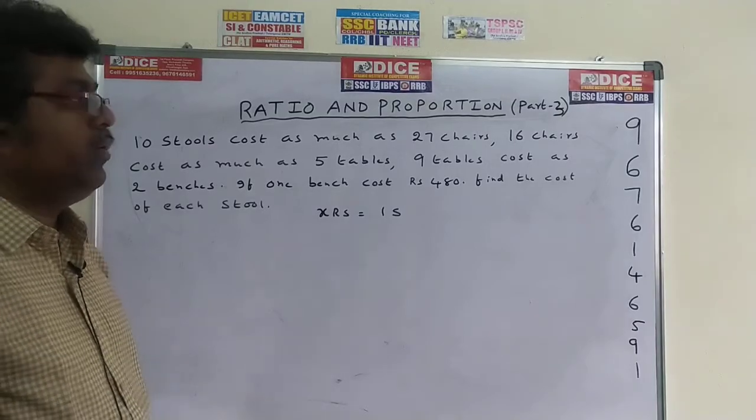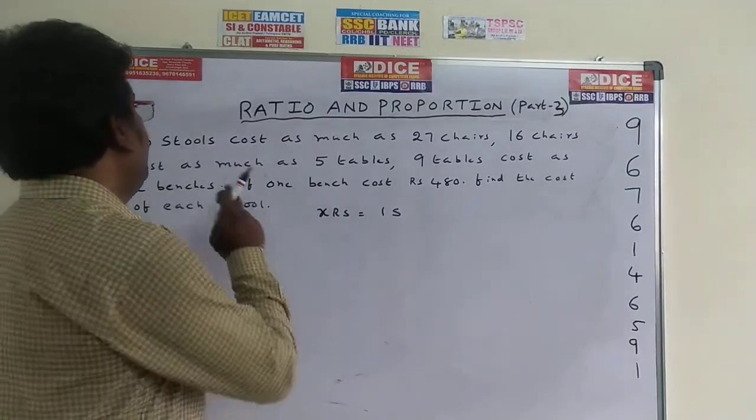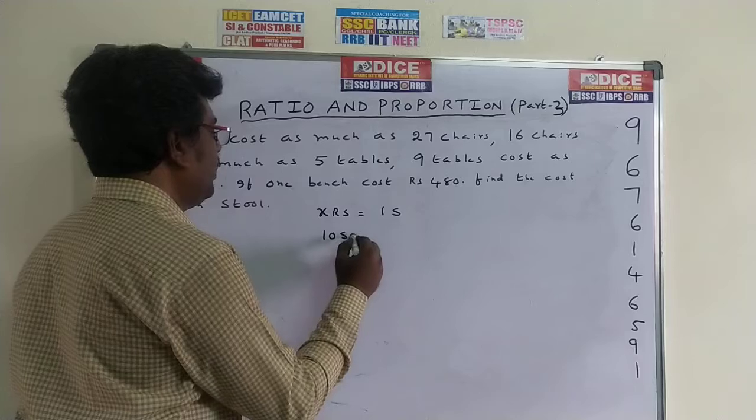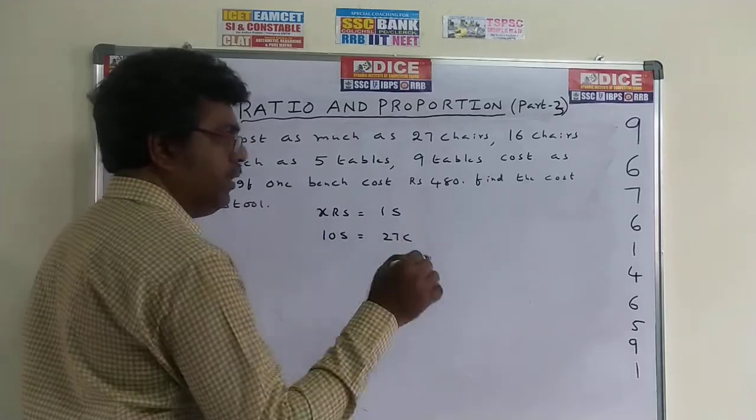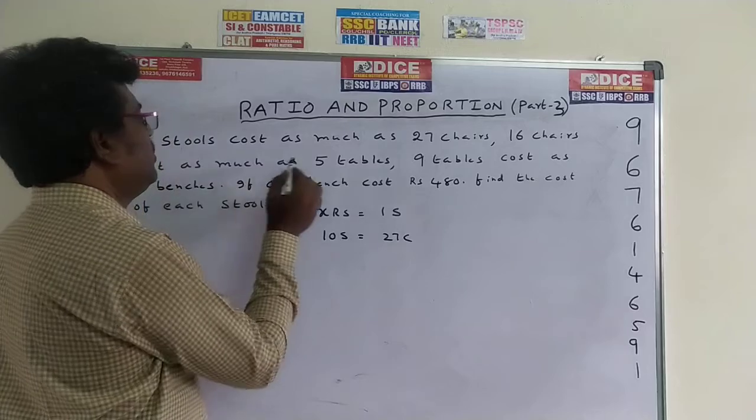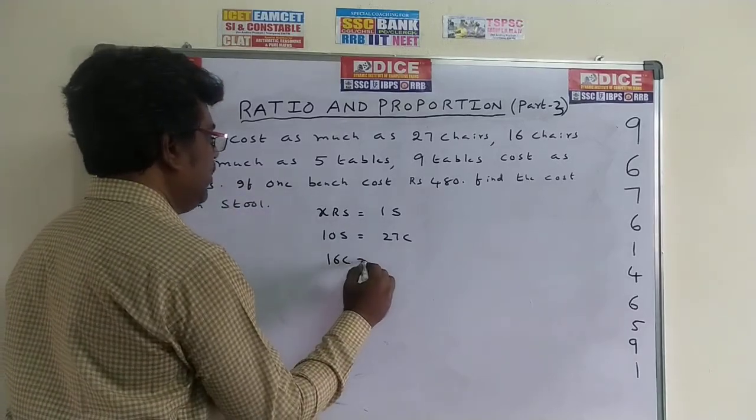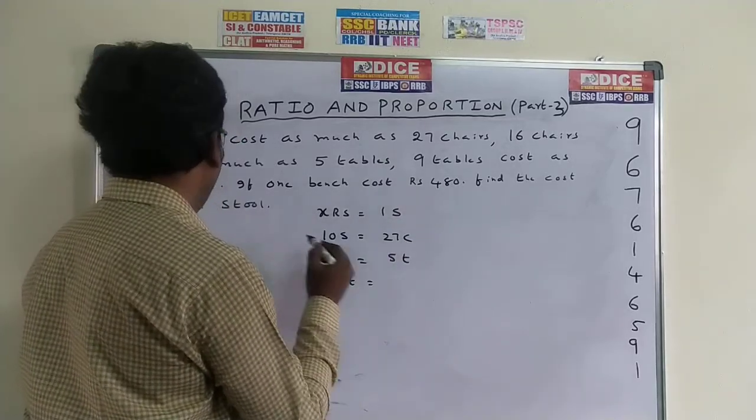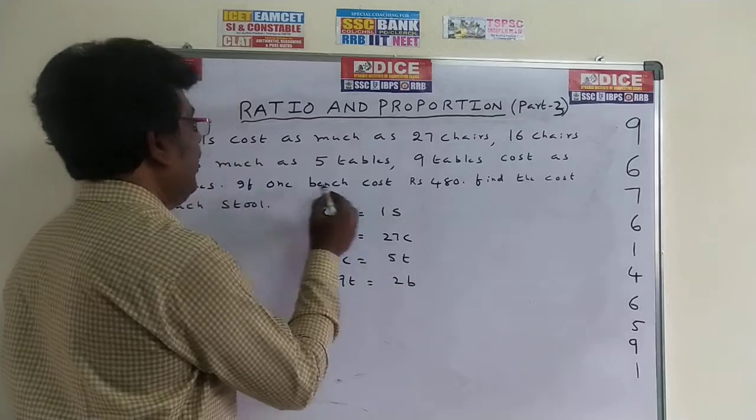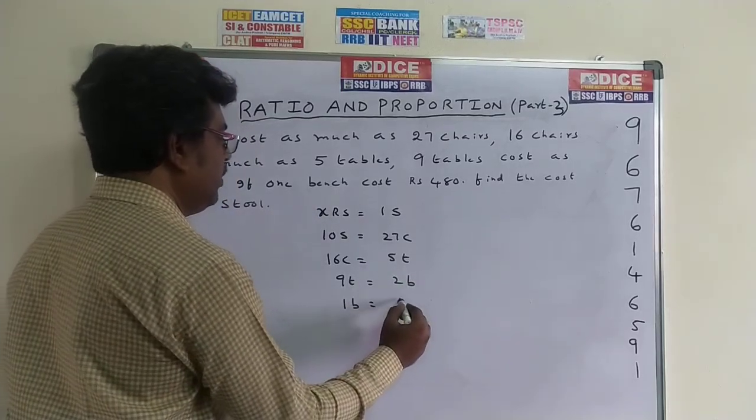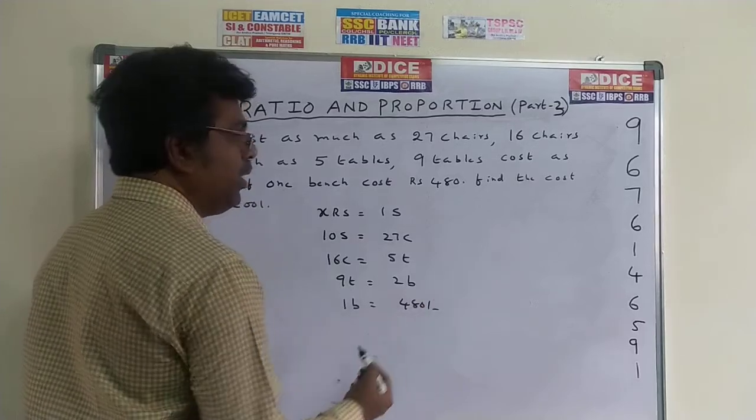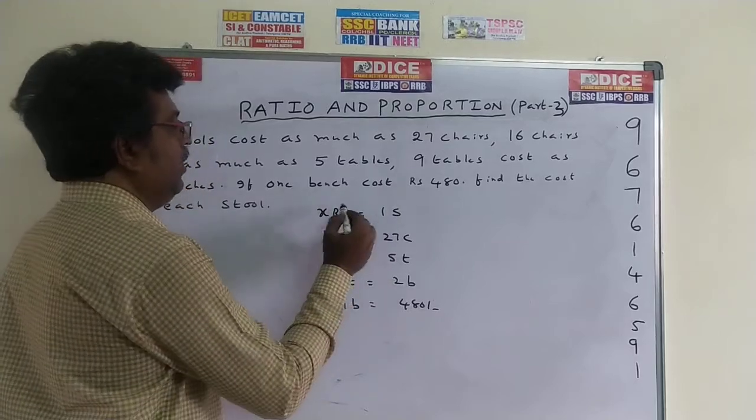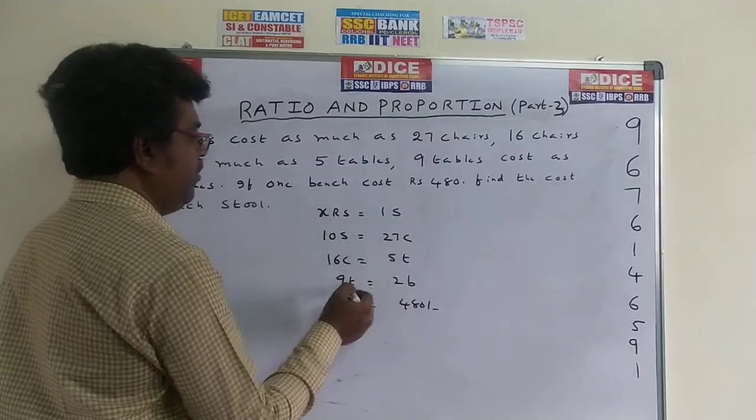After writing this one, we have to write down the data whatever was given. 10 stools cost as 27 chairs. Write down 10 stools is equal to 27 chairs. Next, 16 chairs cost as 5 tables. Write down 16 chairs is equal to 5 tables. Next, 9 tables is equal to 2 benches. Next, 1 bench is equal to 480 rupees. In this model, starting with rupees and ending with rupees. This is a chain process. See here, stool, chair, table, bench.